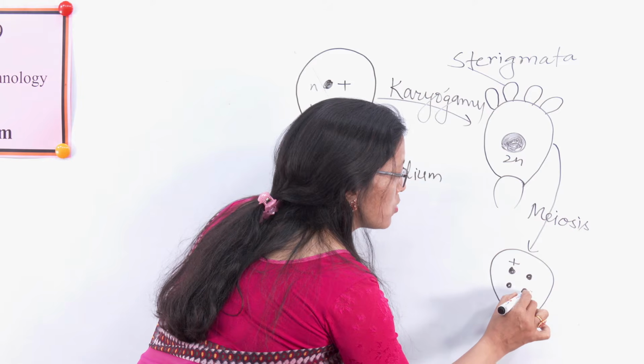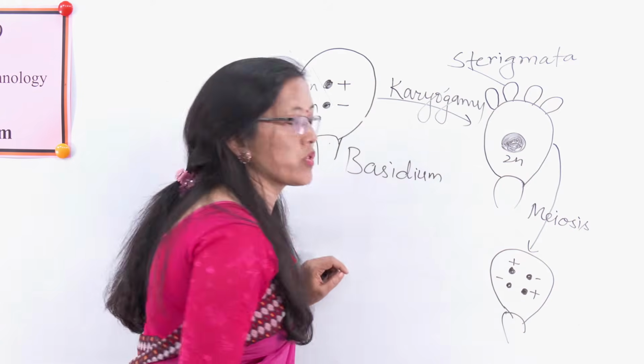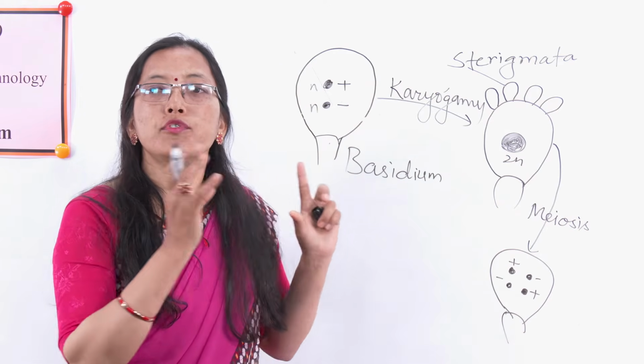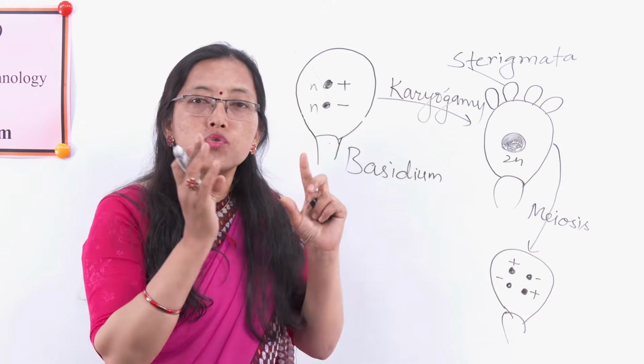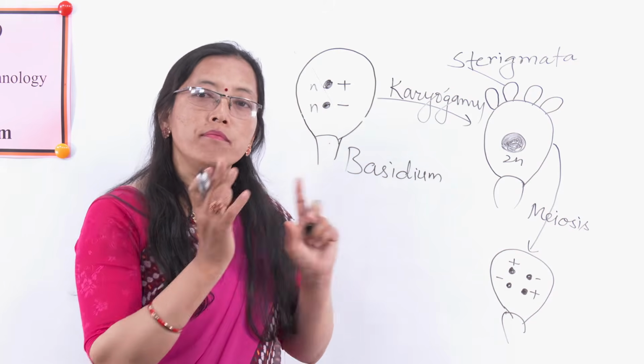Out of those, 2 are plus strand and 2 are minus strand.